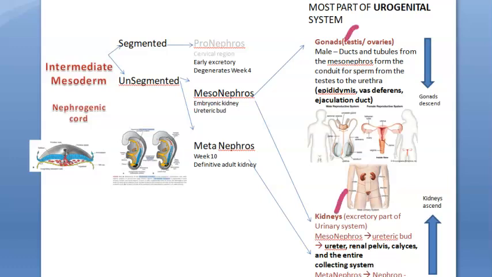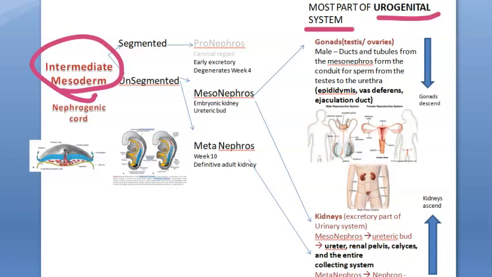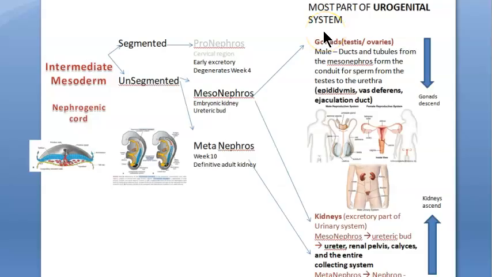Coming to the kidney, the entire kidney, guys, the nephrons and even the collecting duct, everything comes from intermediate mesoderm. So this intermediate mesoderm will give the urogenital system. You should be able to mention these. These are the last things that are formed. In the middle, so many things are there. Finally, what are the derivatives? We have told you.